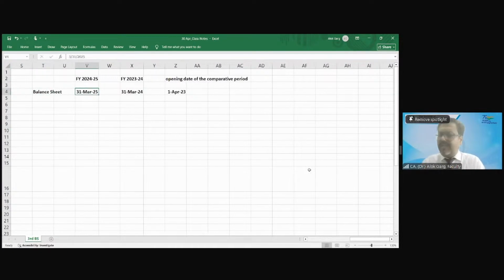Any doubt here? Clear? Current year, 31st March 25. Last year, 31st March 24. And opening of the last year, opening of the comparative period, 1st April 23. This is known as a third balance sheet. This third balance sheet needs to be prepared when the company has done a prior period error correction or has changed the accounting policy. Let's understand this in more detail.